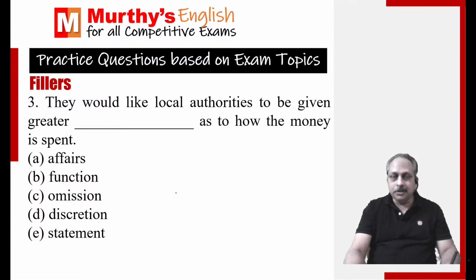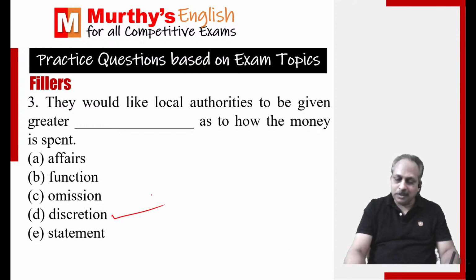They would like local authorities to be given greater discretion as to how the money is spent. Today, you already have got one word. Based on that, it should be easy for you to answer. Question number 3. Travel agency, yes. They would like local authorities to be given greater discretion.